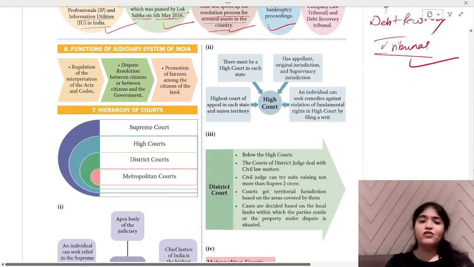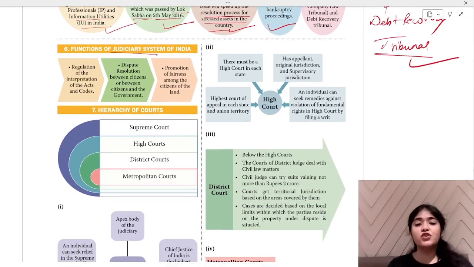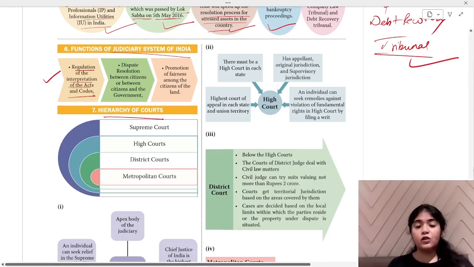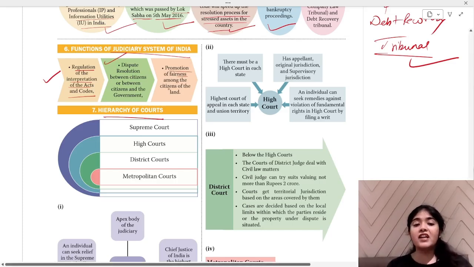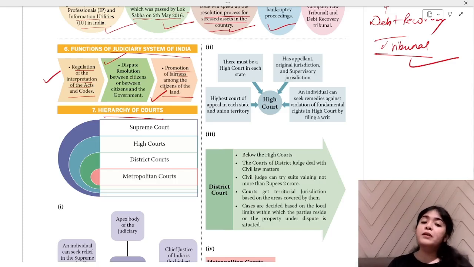We are almost at the last point of this particular chapter, that is functions of the judiciary system of India, and then the hierarchy of courts. Functions of the judiciary system: regulation of interpretation of acts and codes. The codes, acts, the laws that are being made, they are regulated, they are applied, and the interpretation is made clear to the people. That is taken care of by the judiciary system of India. Dispute resolution: you have to give the resolution to the general public. That is also taken care of by the judiciary system of India. And promotion of fairness among citizens of the land. All the people should feel that they are being treated fairly.